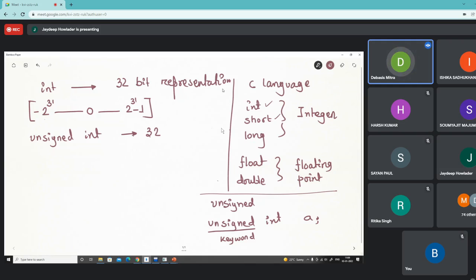C recommended that it should be minimum 2 bytes or 16 bits. But it depends on hardware also. Memory technology has improved a lot and become low cost, so now in almost all machines you will find integer is represented using 4 bytes or 32 bits.